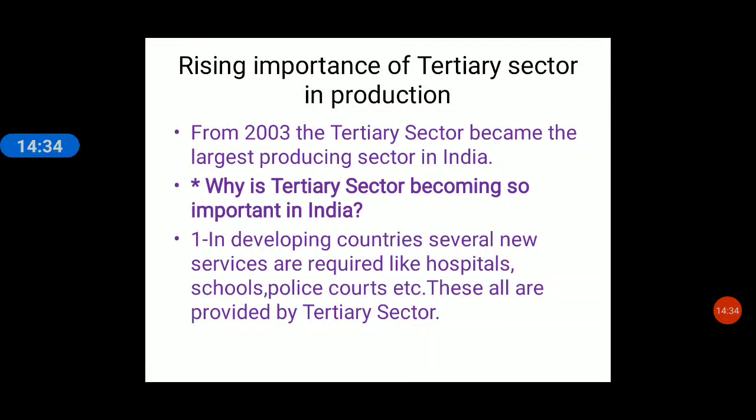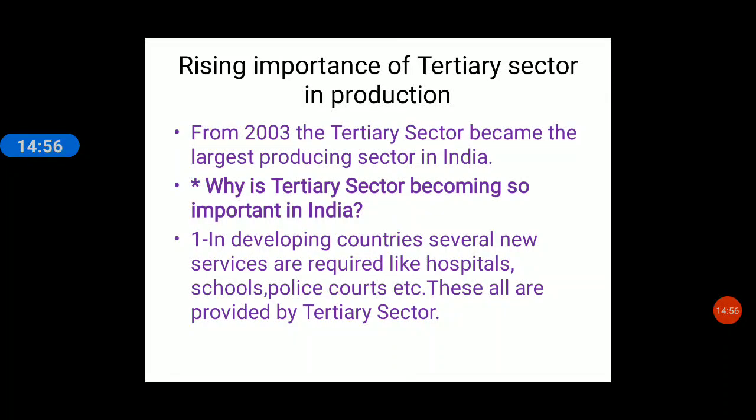From 2003, there has been a great shift from primary to secondary and from secondary to tertiary sector. It does not mean that the primary and secondary sectors are totally finished or stopped. No. But the contribution of the tertiary sector in India has become very large from 2003.